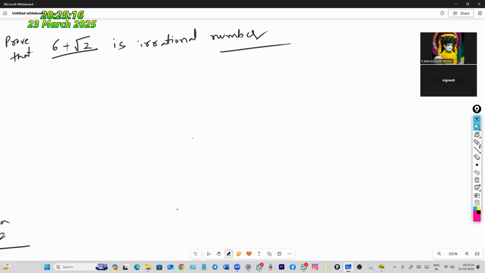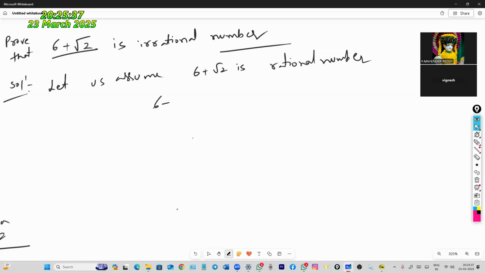Now see, first of all, you have to consider the solution. Let us assume 6 plus root 2 is an irrational number. Actually we are asked to prove it is irrational, but we have to take rational. Let us assume 6 plus root 2 is a rational number. Then you have to take 6 plus root 2 equal to a by b. Then the next step: root 2 is equal to a by b minus 6.